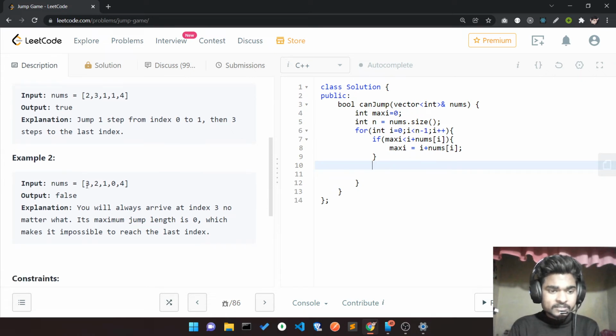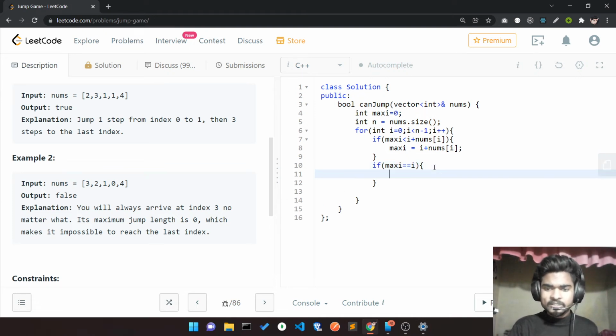I'll take this case. If there's any possibility, here my maxi is going to be updated, but if my maxi is equal to my i value, if anyhow my maxi is equal to the i value, it means I've reached the case where I'm not able to reach the end. So in that case I'm going to return 0.